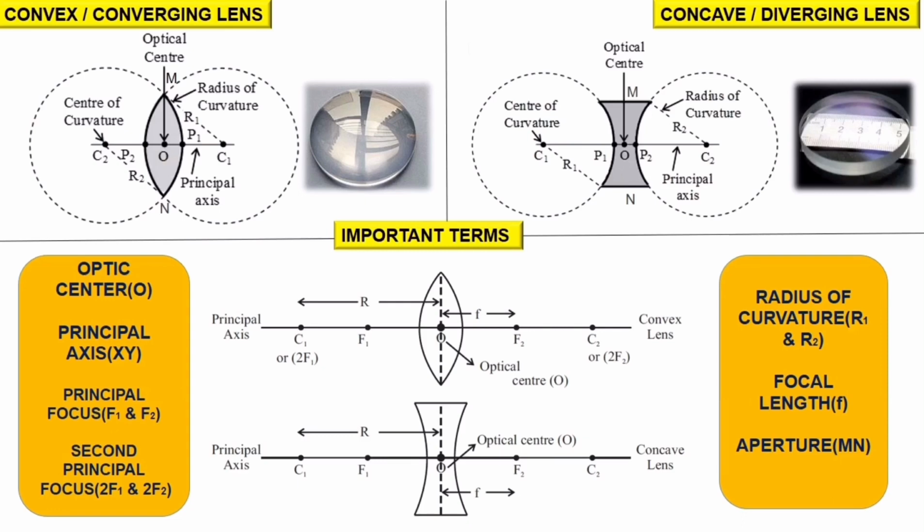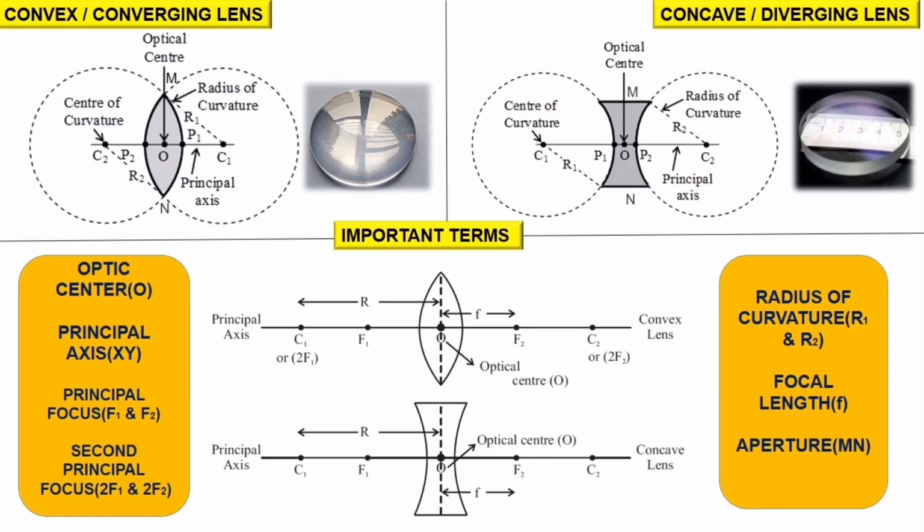The next one is aperture. The effective diameter of the circular outline of a spherical lens is called its aperture. The radius of curvature is defined as the distance between C and O. Since we have two centers of curvature, we have R1 and R2.